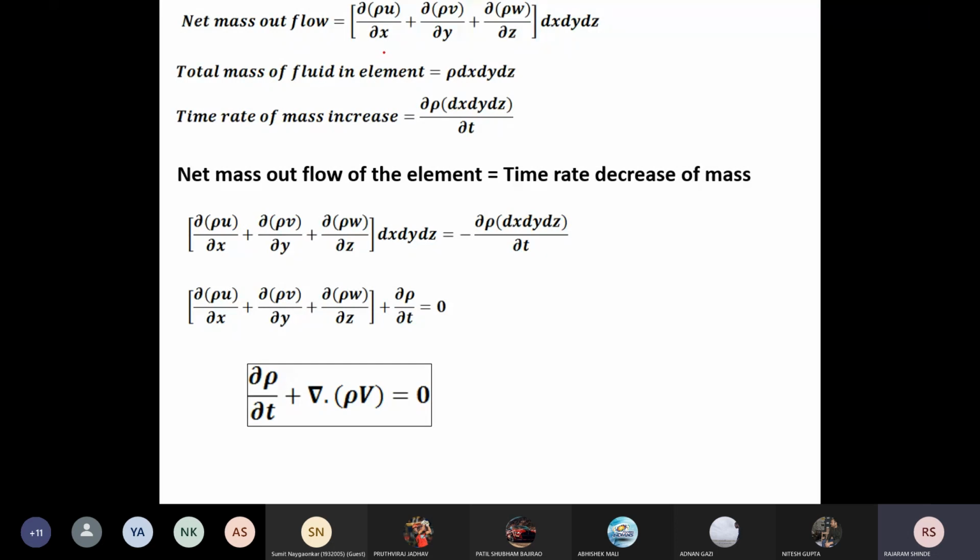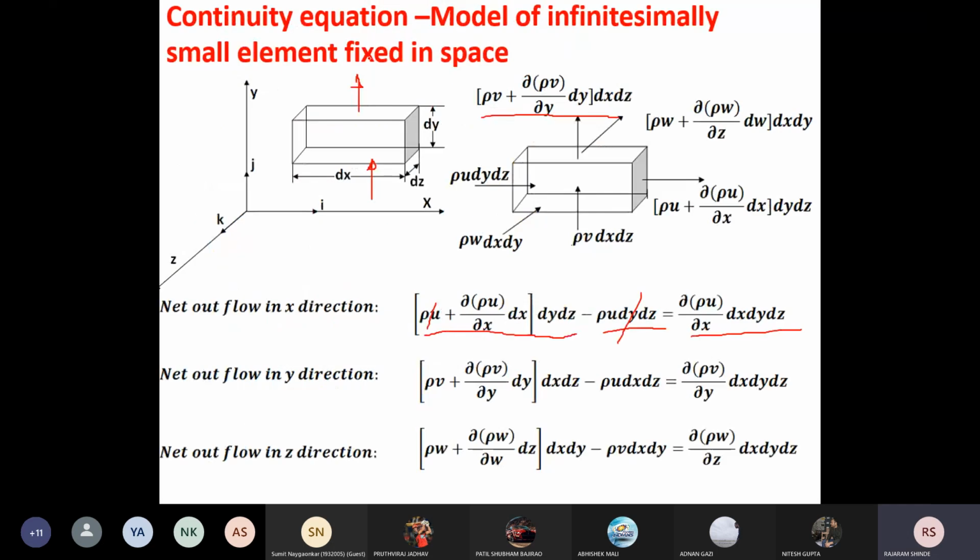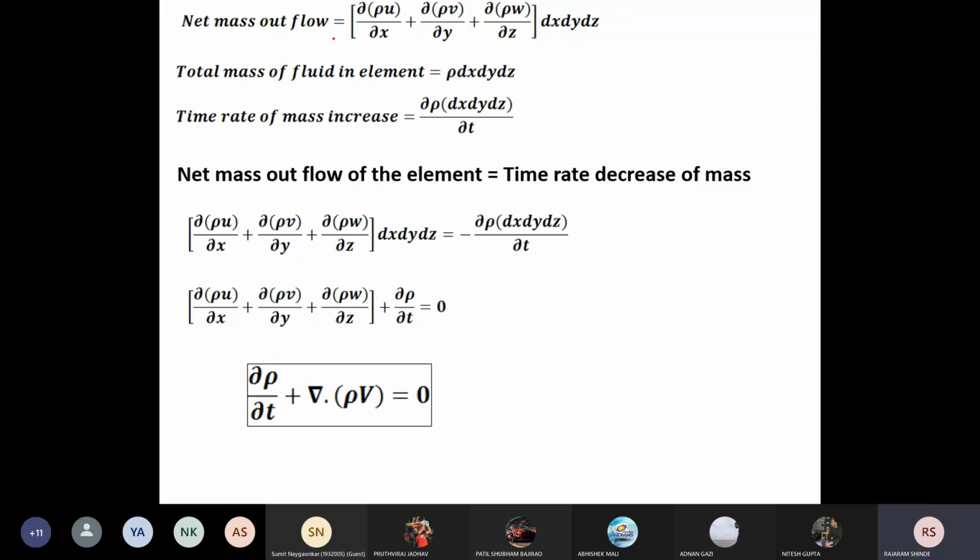If we take the addition of these three, it becomes derivative of rho u with respect to x, derivative of rho v with respect to y, derivative of rho w with respect to z, into dx dy dz, which is a common term, so we can write this equation. This is the first term, this is the second term, this is the third term. It is the net mass outflow through the element, the addition of flows in three directions.